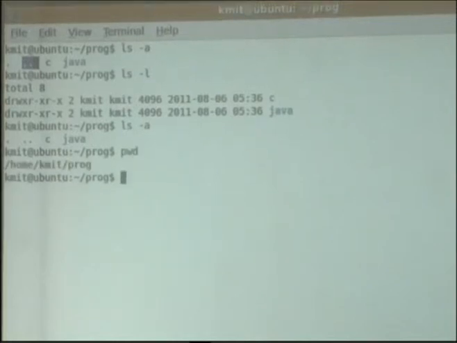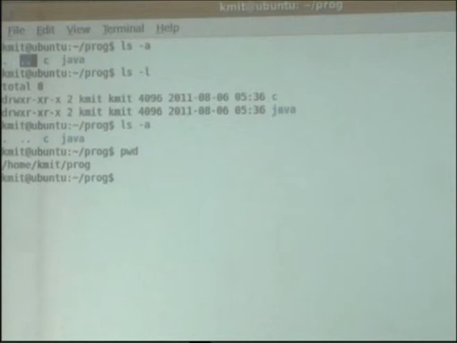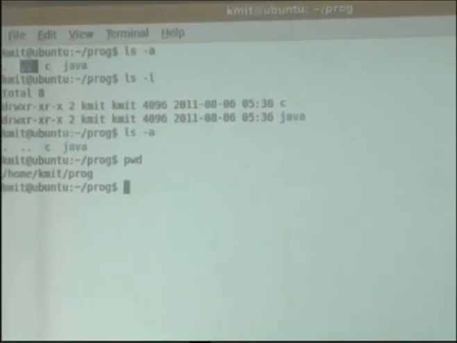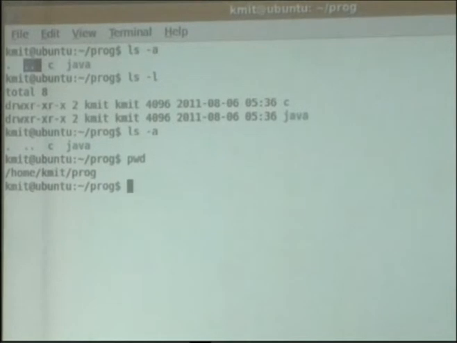Now my present working directory is home, KMIT and program, but I want to make my present working directory home, KMIT. So for that I have to go to the parent directory. How can I go to the parent directory? CD space dot dot. Remember, space is a must here.